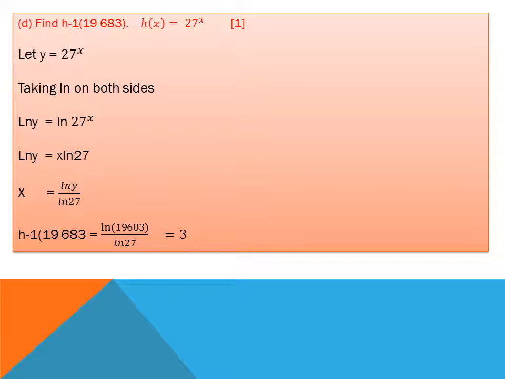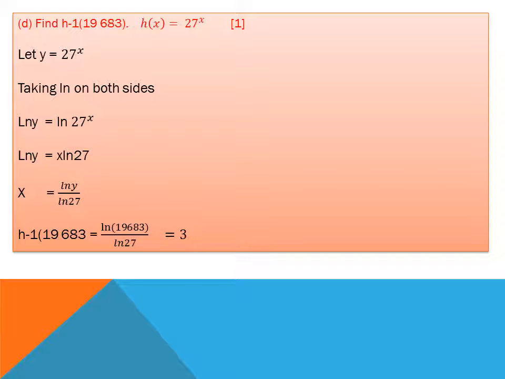Next part, h inverse of x. First we find h inverse of x, then place the value of x as 19683. I take ln on both sides in order to find the variable x. Ln of y is equal to x ln of 27, because the rule of ln is that the power should come in front of ln.